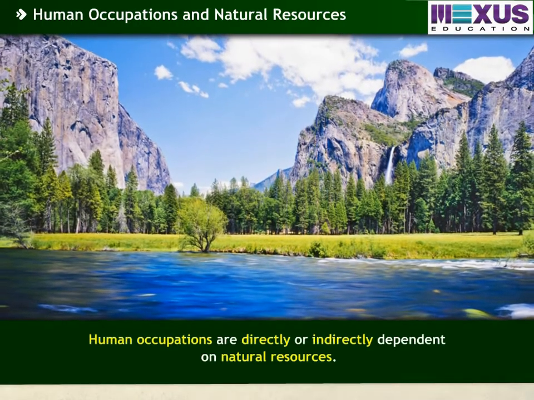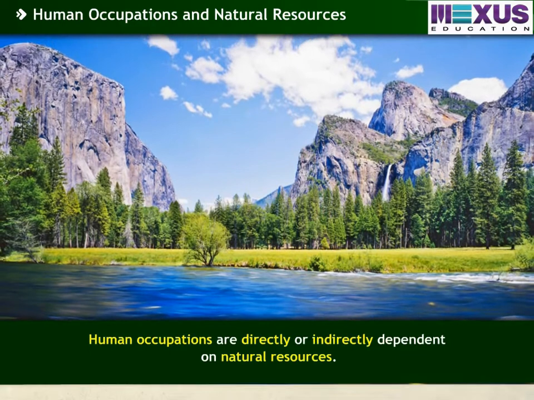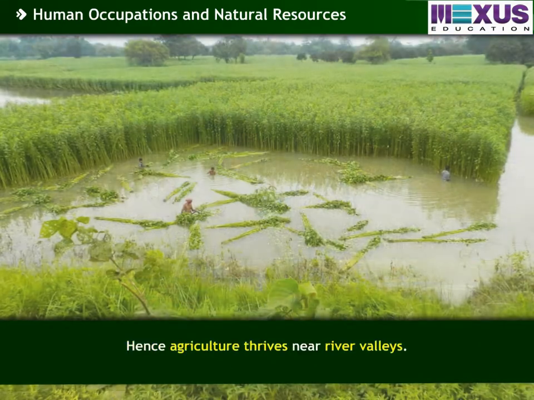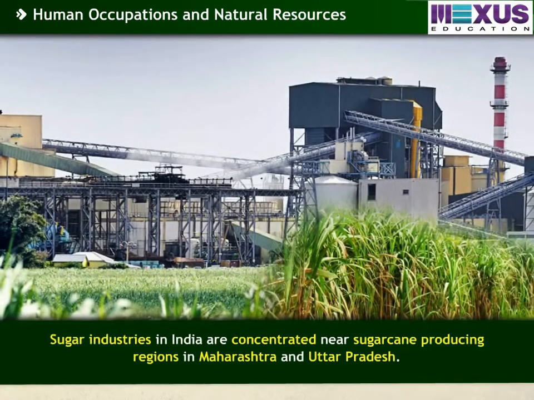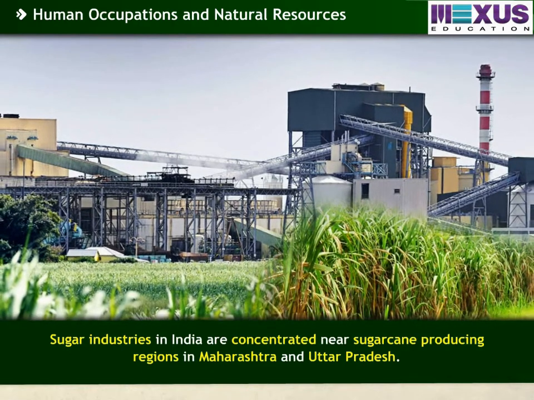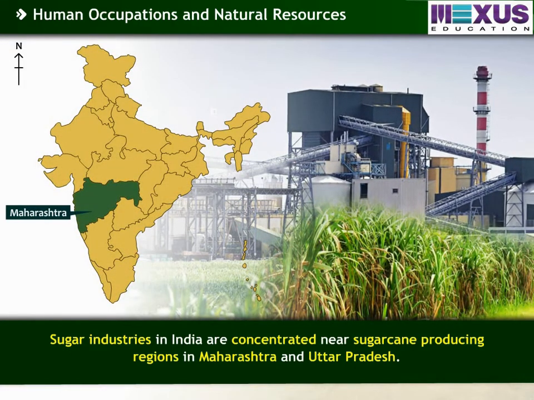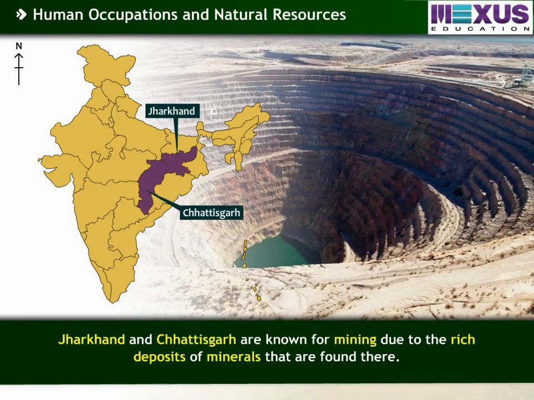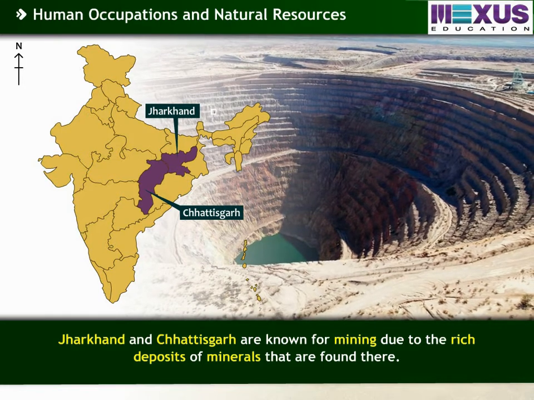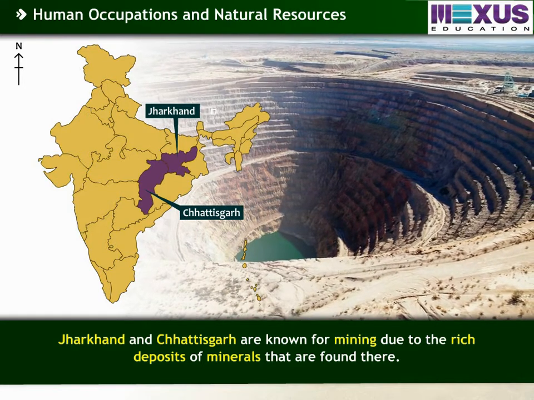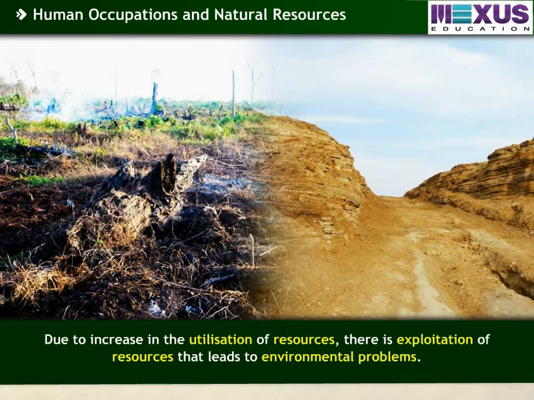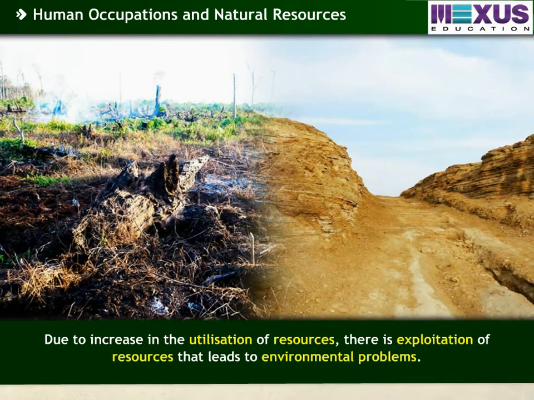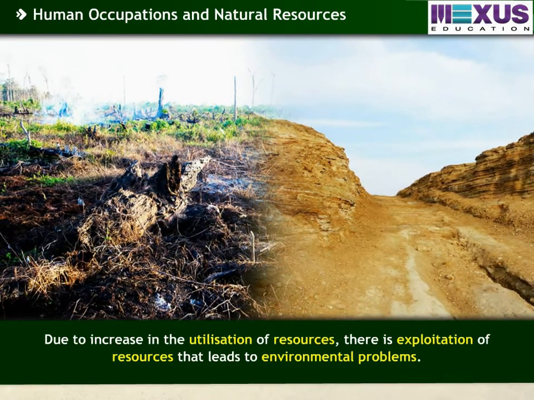Human occupations are directly or indirectly dependent on natural resources. Hence, agriculture thrives near river valleys. Sugar industries in India are concentrated near sugarcane producing regions in Maharashtra and Uttar Pradesh. In the same way, Jharkhand and Chhattisgarh are known for mining due to the rich deposits of minerals that are found there. Due to increase in the utilization of resources, there is exploitation of resources that leads to environmental problems.